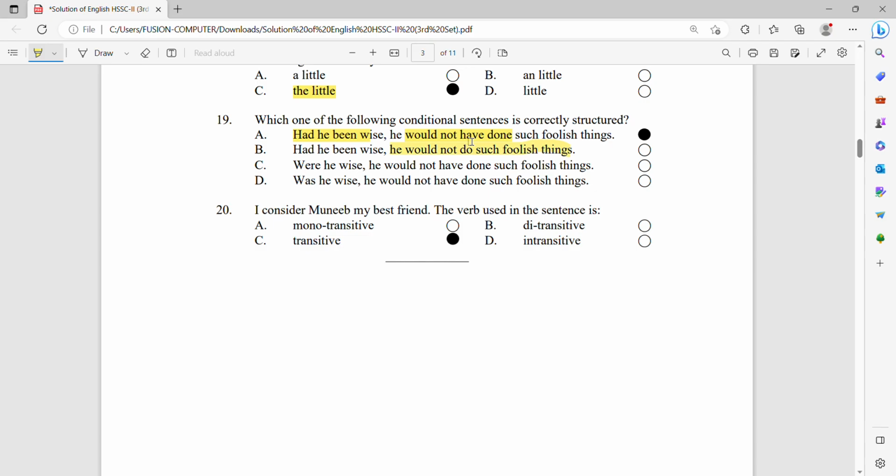MCQ number 20 is I consider Munib my best friend. The verb used in the sentence is a transitive verb. I consider Munib my best friend is a transitive verb here.